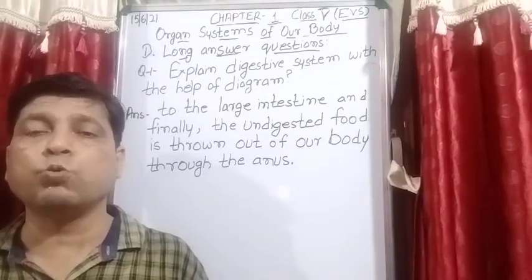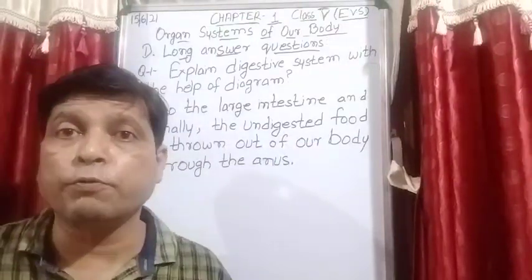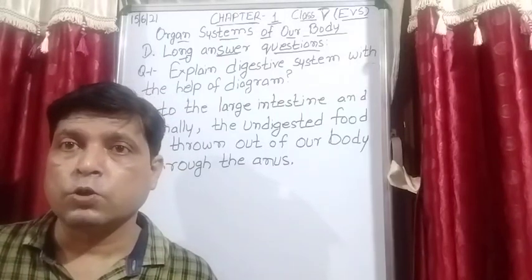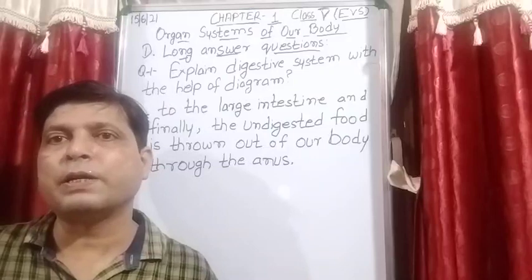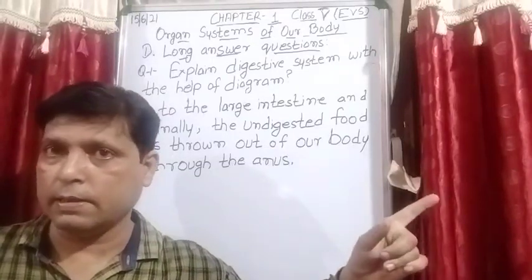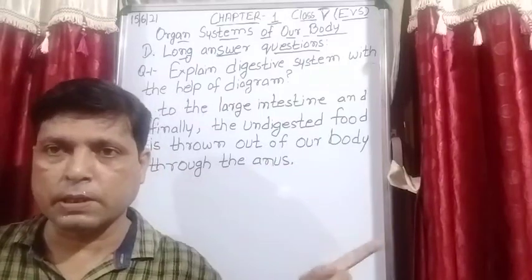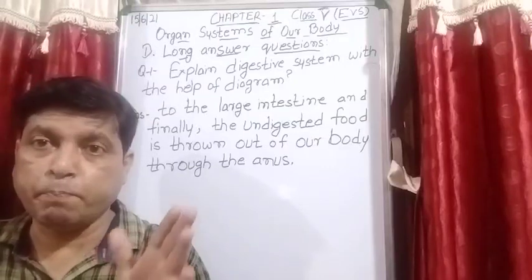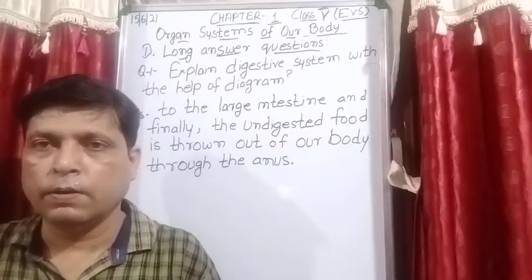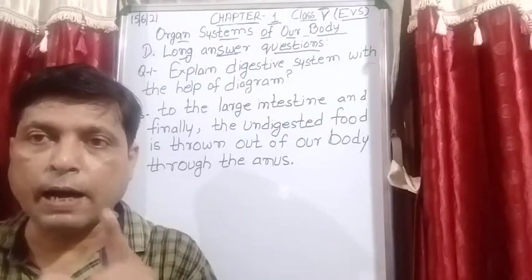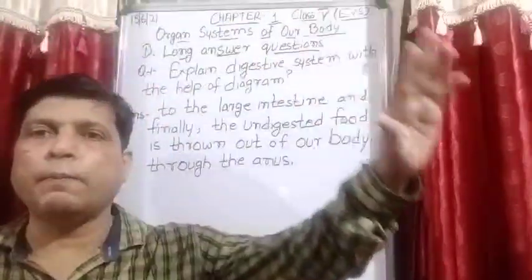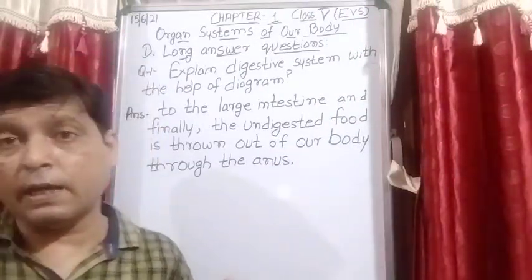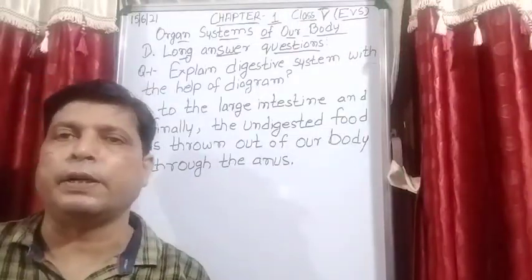What do the blood vessels do? They carry nutrients to all parts of the body. Oxygen is mixed in the blood in the lungs. When oxygen rich blood is pumped through the heart, by which blood vessel? That is the artery, to all parts of the body. So you can say that artery is the blood vessel which carries oxygen rich blood.